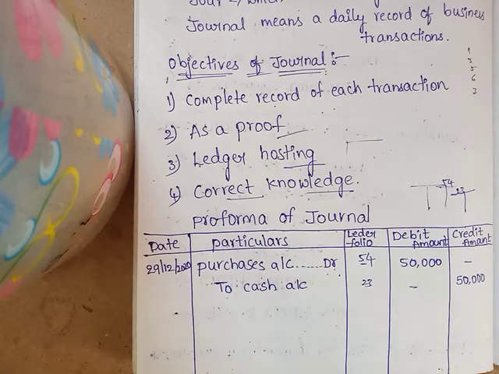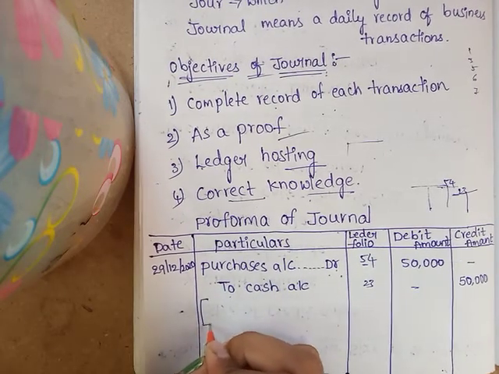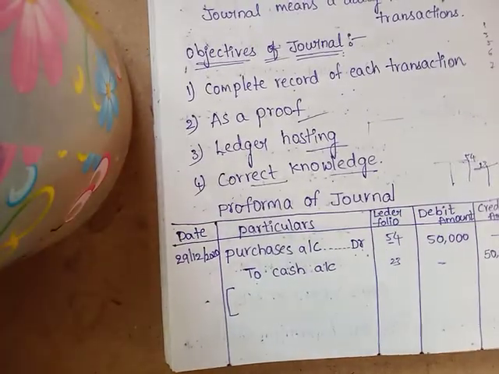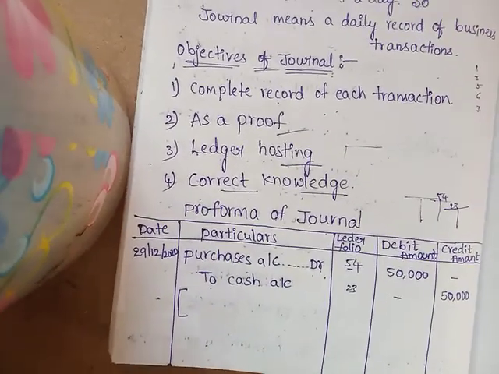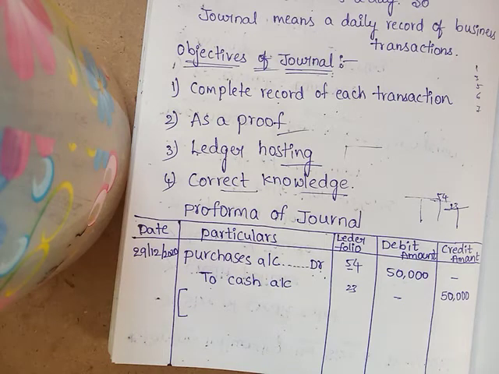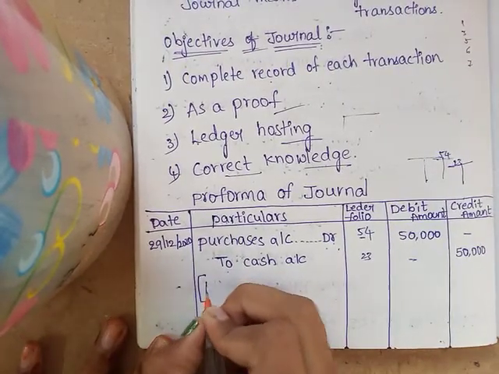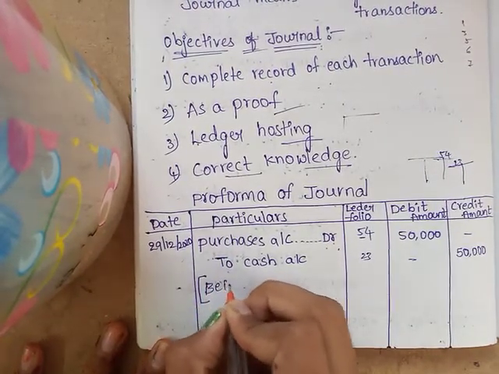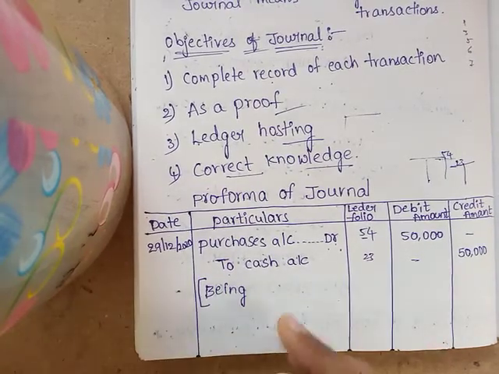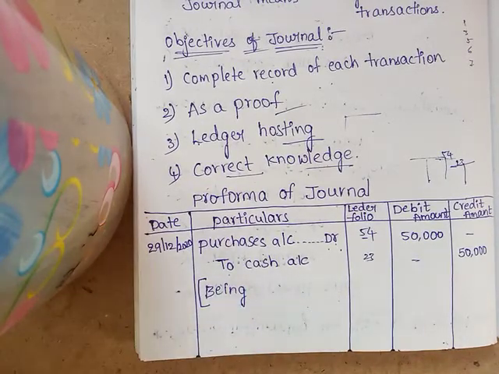Next we must write the narration. Narration means a brief explanation of the entry. The narration starts with "Being". What is the transaction? Goods purchased for cash.